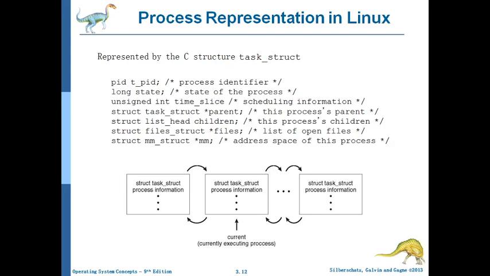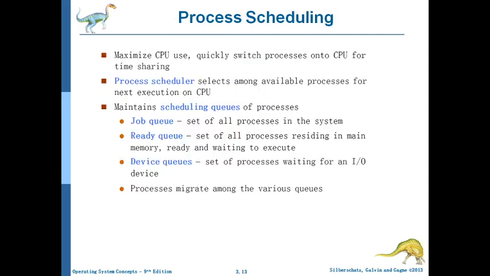Whenever a process is represented using a linked list, this is the diagram we can see. Now process scheduling: a process keeps on switching from one queue to another queue. Why is scheduling done? Because we want to maximize CPU utilization. You have a scheduler, which selects one process from one queue to the other queue, or assigns it to the CPU.